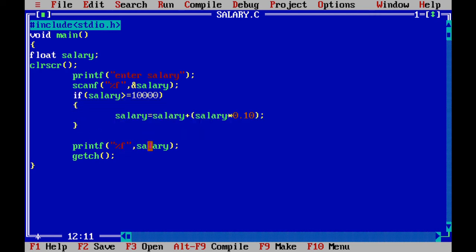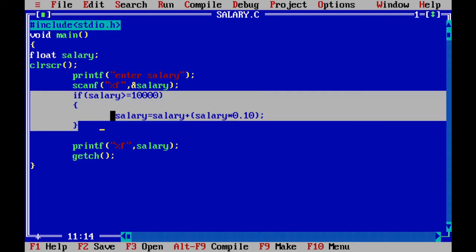The statement is print the salary. So if the salary is less than 10,000, then also it will print the salary. The only thing is it will not increment. If the salary is less than 10,000, it will not go into the true block, but it will jump to print the salary. So in both cases it will print the salary.